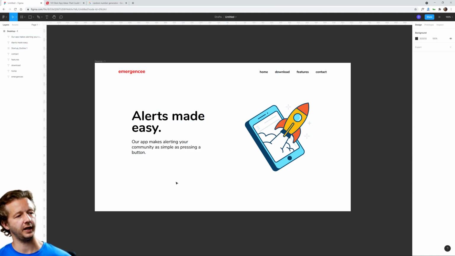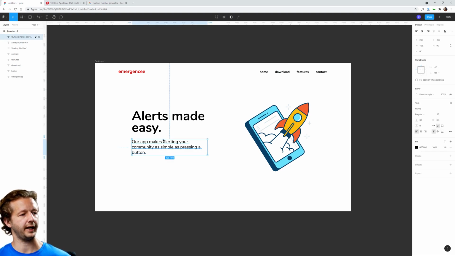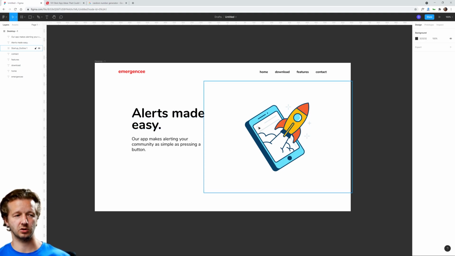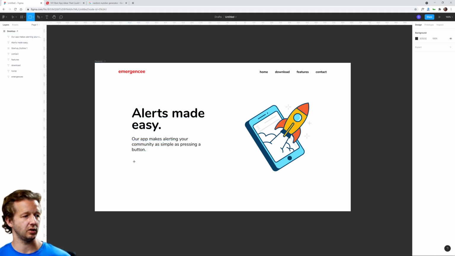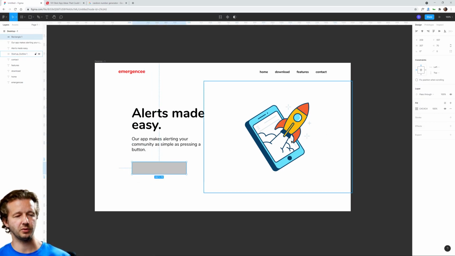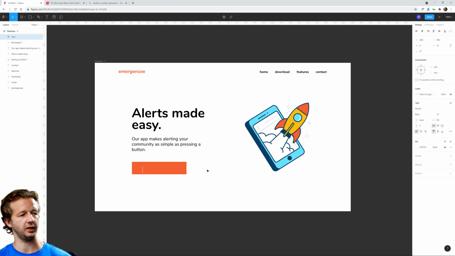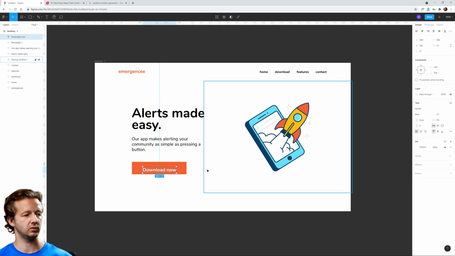And then finally, we'll have a call to action of some sort. So our call to action, and by the way, I'm going to show you some other alternative layout ideas for this, just so you know there's other options. This one is the most typical, however. So we'll have a button here. And let's use something that we find in our, maybe instead of making that red, we'll make this. There we go. So now we're using colors that are found in the interface. Let's click here and say, let's just put in download now.